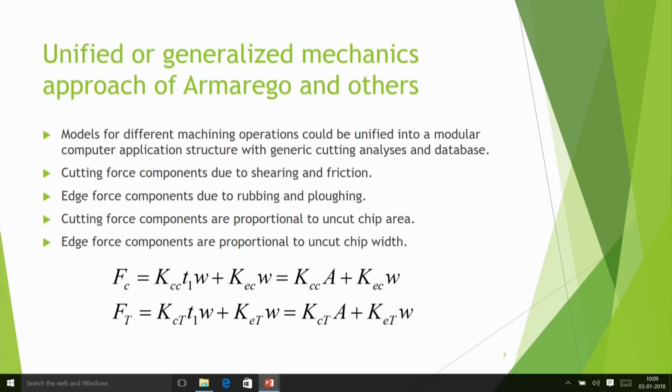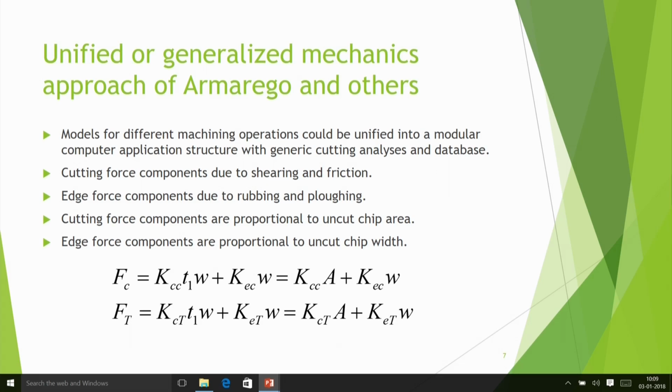If we understand the basic concept, the only thing is that there may be two cutters simultaneously cutting, so you take that effect into account. There may be a helical type of cutter tooth, so you take that helix angle into account. That means you have to integrate small segments. A helical tooth can be considered as a series of teeth which are having different types of angles. They are arranged a little bit staggered, that's what. But the basic database can be common. So that's why we say generic cutting analysis and database.